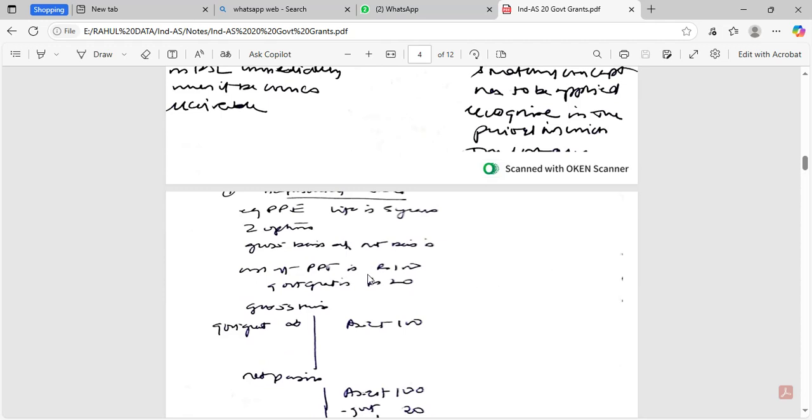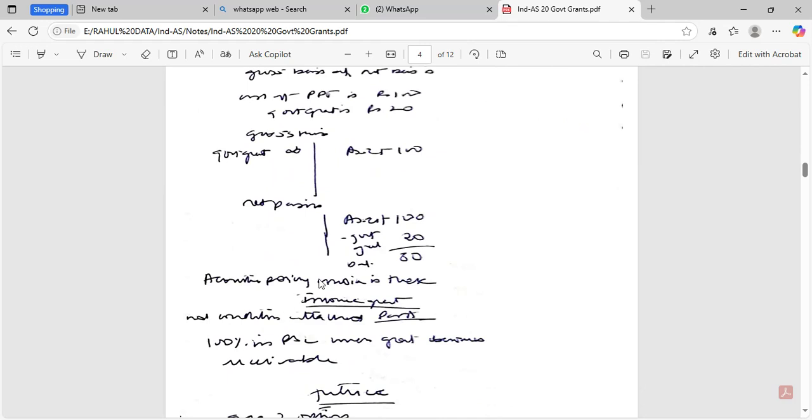Presentation of government grant. PPE life is 5 years. Two options: gross basis or net basis. Cost of PPE is 100, government grant is 20. Gross basis is recognized asset of 100 and government grant of 20. Net basis is asset of 100 less government grant of 20, so 80 would be recognized as an asset. There's an accounting policy choice.